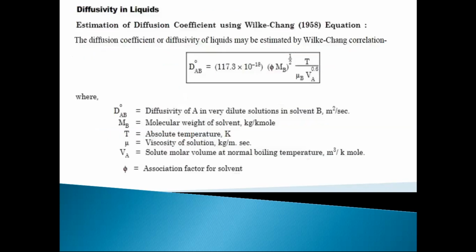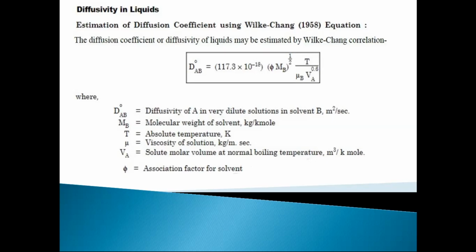Next, now we will see empirical relations for diffusivity in liquid. In previous slides, we have seen diffusivity in gases. Now we will see diffusivity in liquids. So first relation for this is the Wilke-Chang relation. According to this relation, diffusivity of component A into B is represented by DAB naught. That is equal to 117.3 into 10 raised to minus 18 into phi into Mb raised to 1 by 2 into T upon mu B Va raised to 0.6.